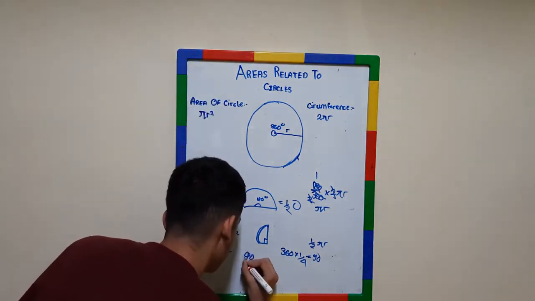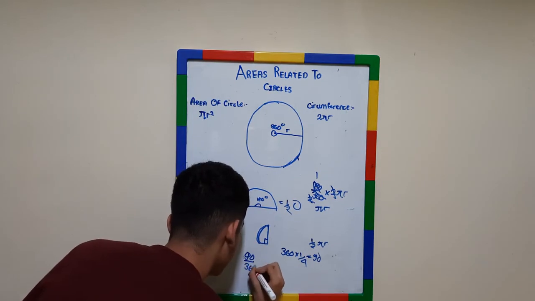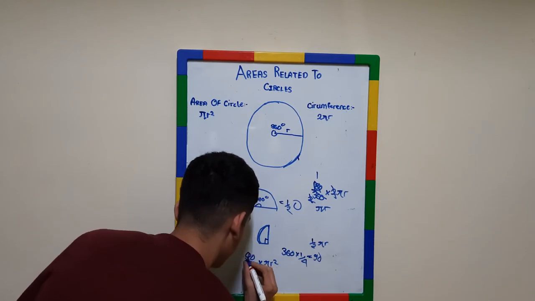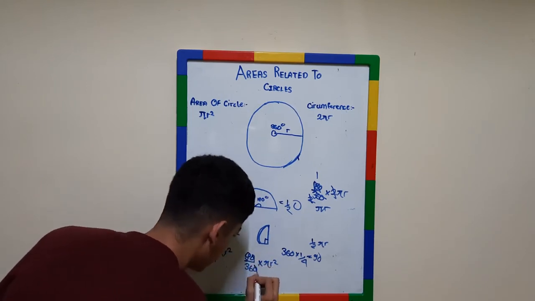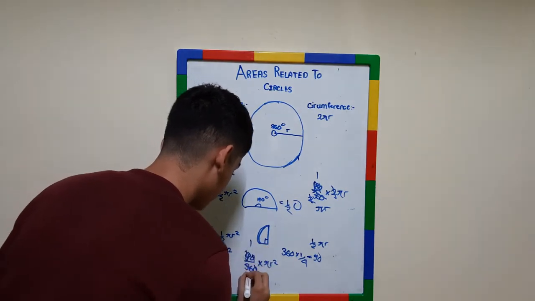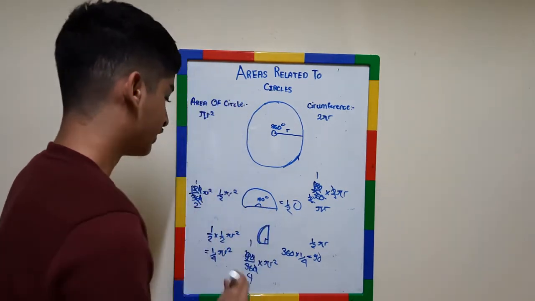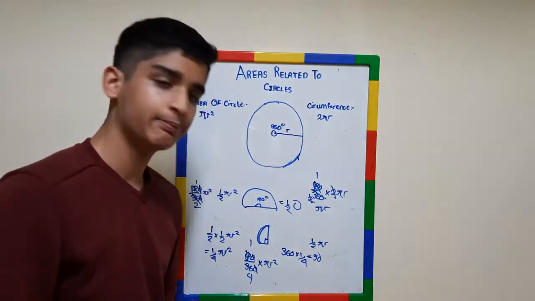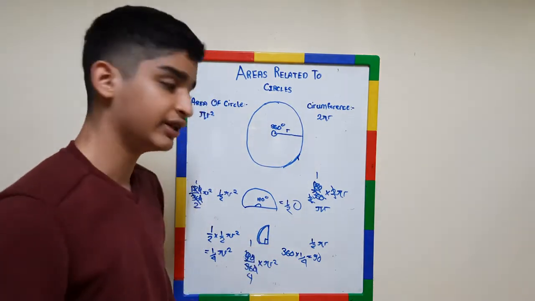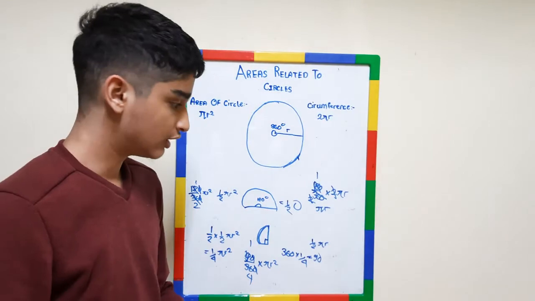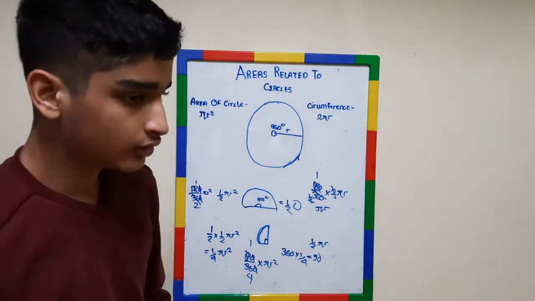90 by 360 into pi r square. So again 0, 0 gets cut, and 9 4s are 36. So 1 and 4. Okay, so 1 by 4 pi r square. So we were correct. So try to think how it happens for the arc of the quarter of the circle. Okay, so now this kind of concludes the theory of our video.